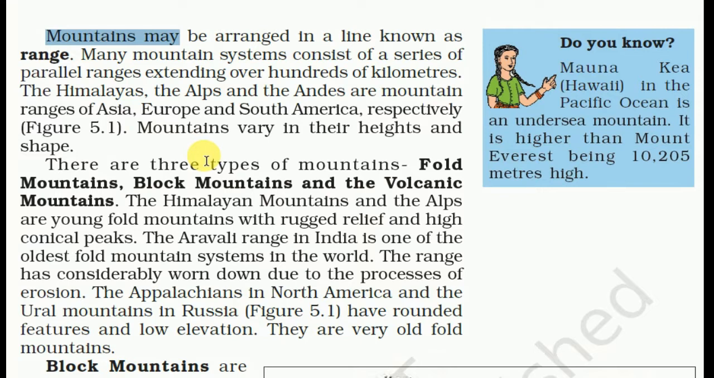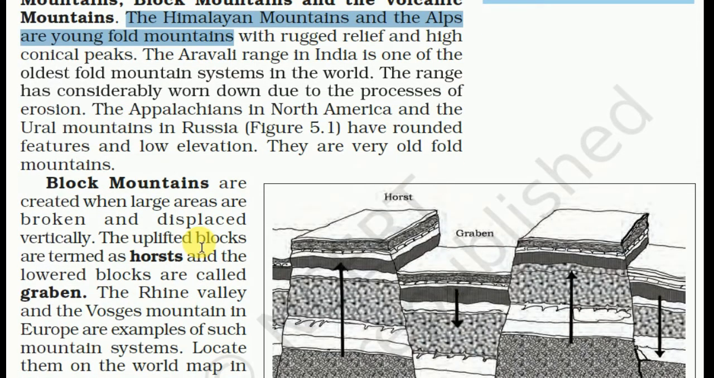Here is a fact: Mauna Kea in Hawaii, in the Pacific Ocean, is an undersea mountain. It is higher than Mount Everest, being 10,205 meters high. There are three types of mountains: fold mountains, block mountains, and volcanic mountains. The Himalayan and the Alps mountains are young fold mountains with rugged relief and high